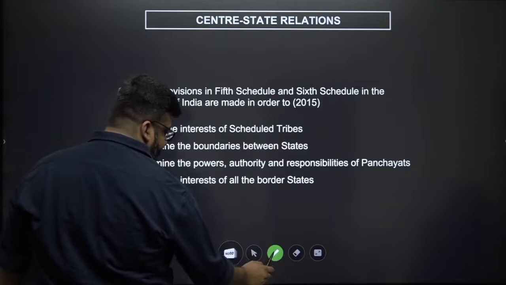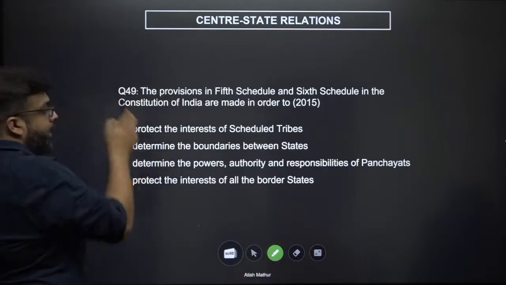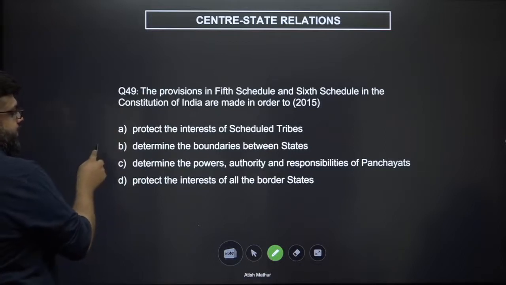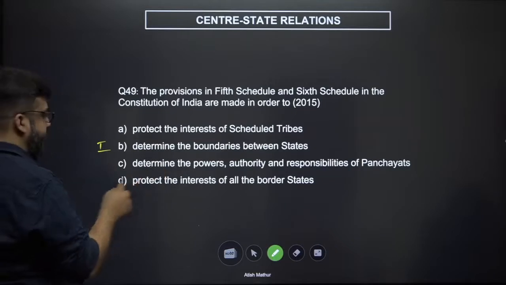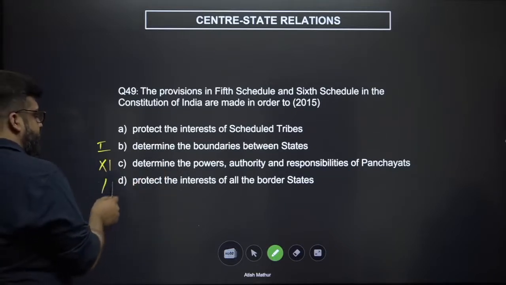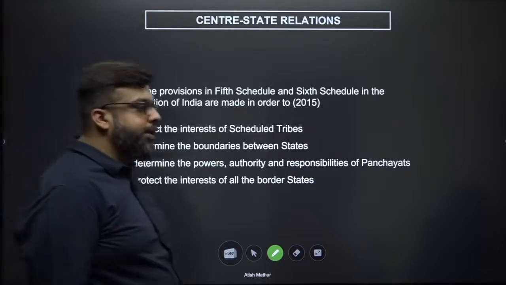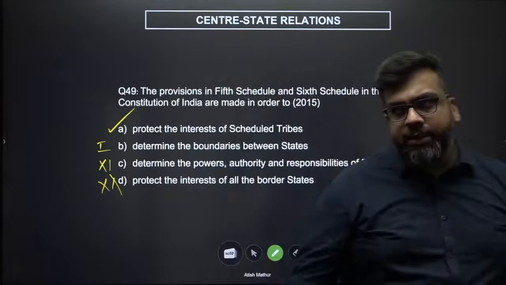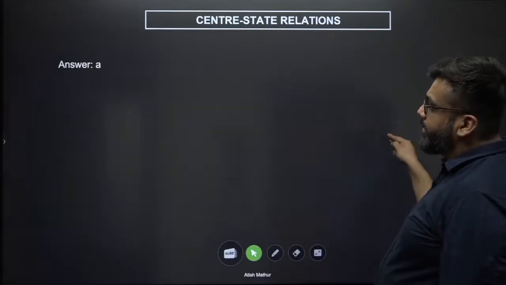Now, see, protect the interests of scheduled tribes, determine the boundaries between states is Schedule 1. Powers and authorities and responsibilities of panchayats is Schedule 11. Protect the interest of all border states, there is no specific schedule for the same. The only thing that you're left with is protect the interests of scheduled tribes. Simple elimination. You can't go wrong with a question like this.